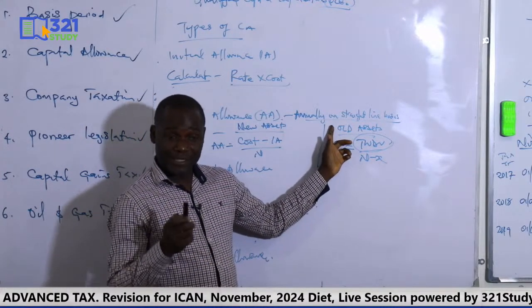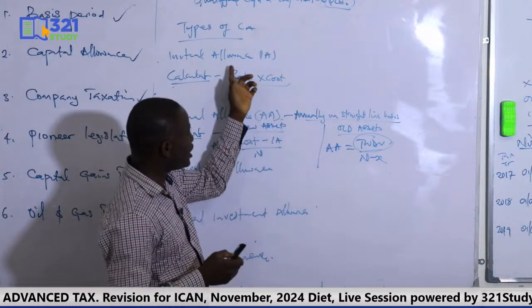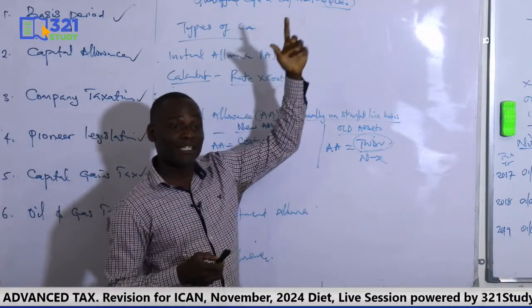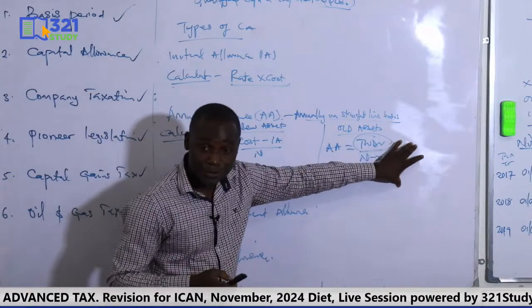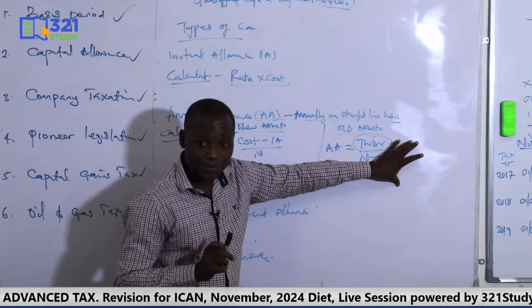And remember, for old assets, you cannot compute initial allowance because it must have been claimed in the previous years. You only compute annual allowance, and this is the formula you use. I hope it's clear. All right.